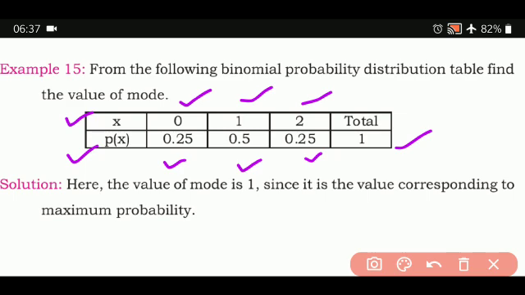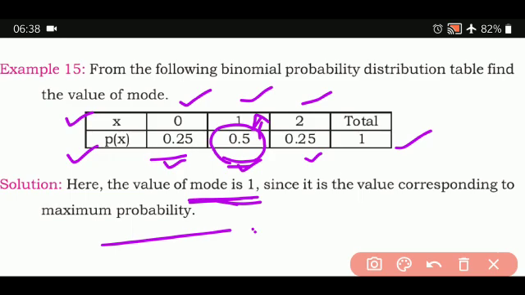The value of mode is 1 since it is the value corresponding to the maximum probability. The maximum probability here, what is it taking? This is the maximum probability value. Among all these three, the highest probability value is 0.5. So the one which has got the highest probability value, the corresponding value of x will be the mode. Again, this is derived from the property itself. So this can be a 1 mark question.